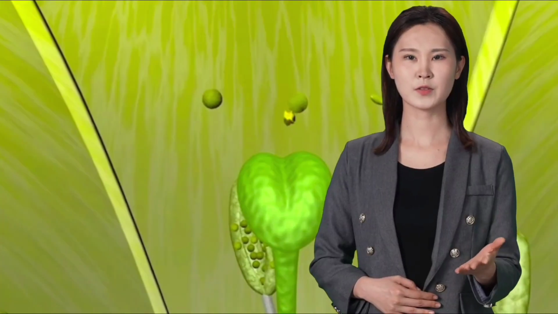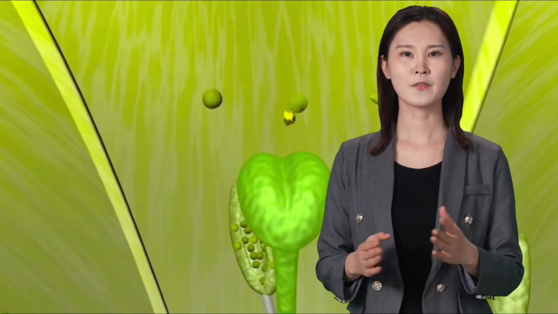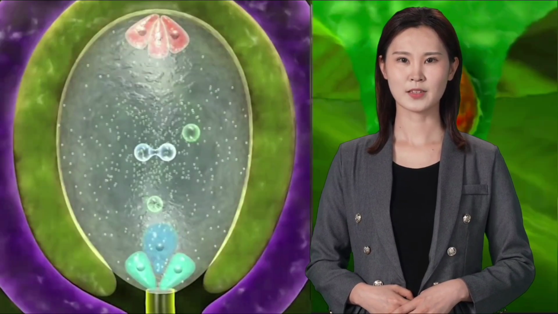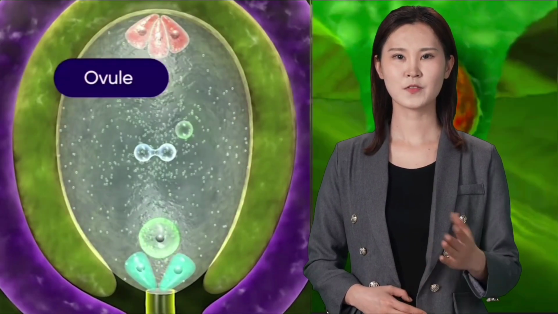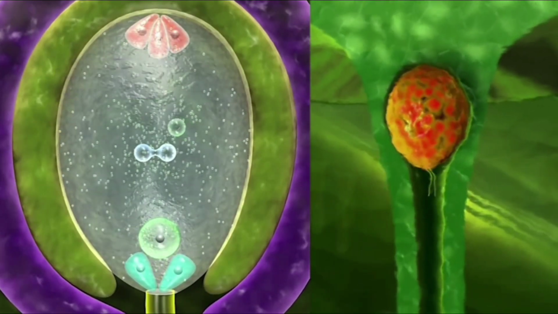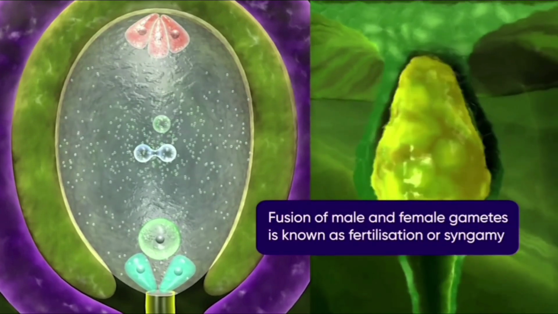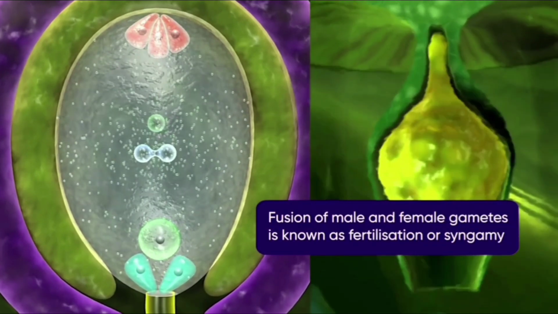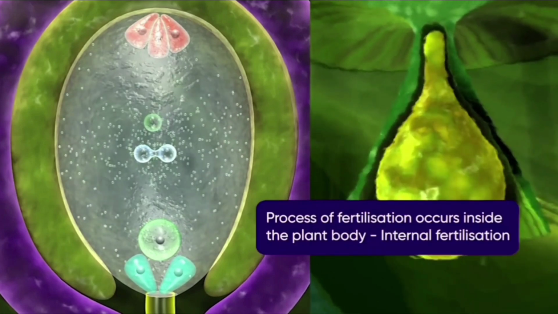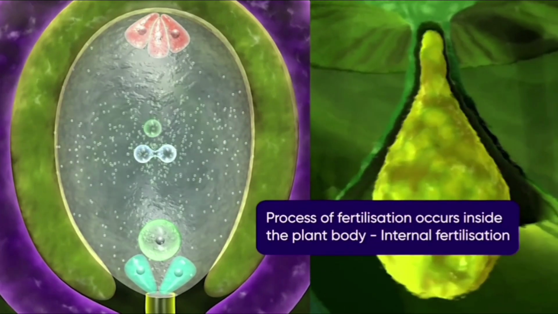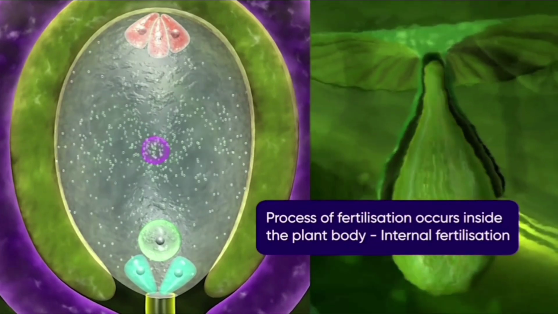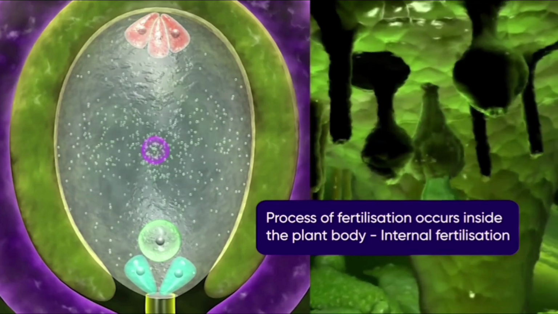The process of transfer of gametes is followed by their fusion. The male gamete fuses with the ovule, which is the female gamete. This fusion of male and female gametes is known as fertilization or syngamy. Since the process of fertilization occurs inside the plant body, it is referred to as internal fertilization.